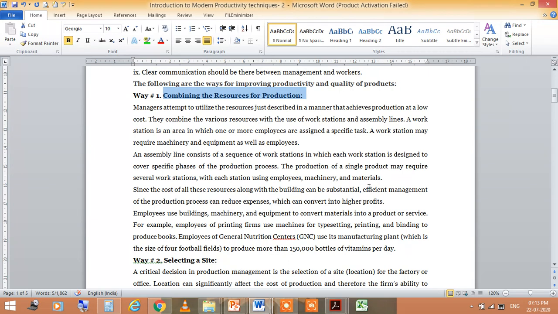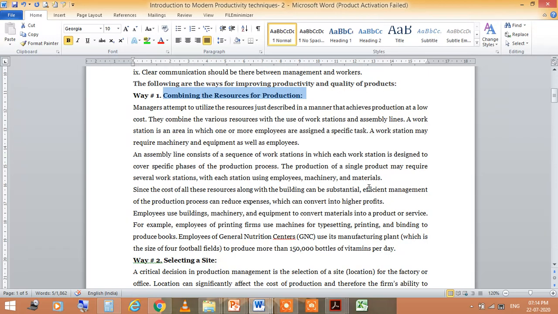The production of a single product may require several workstations, with each station using employees, machinery and materials. Since the cost of all these resources can be substantial, efficient management of the production process can reduce expenses, which can convert into high profits.